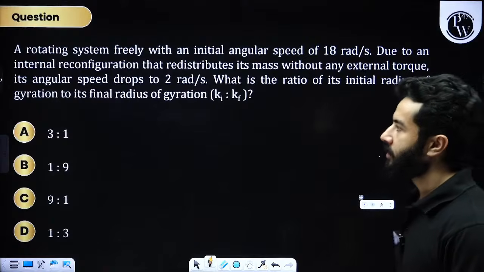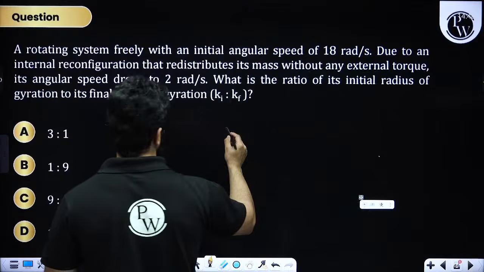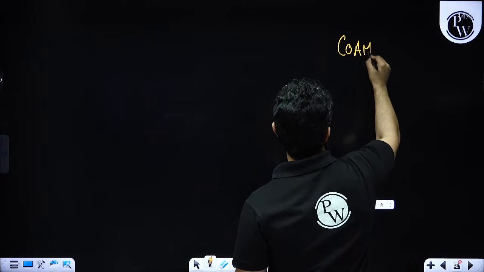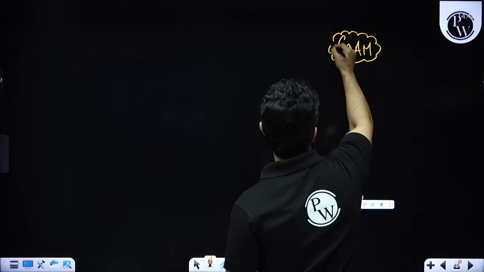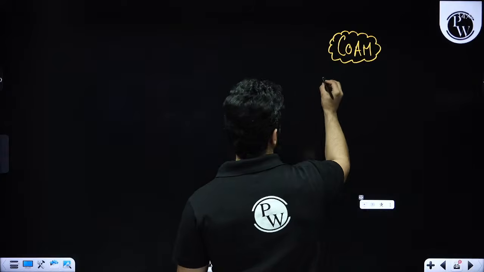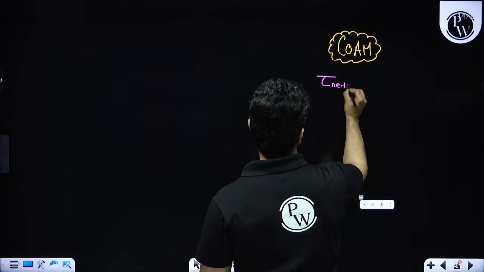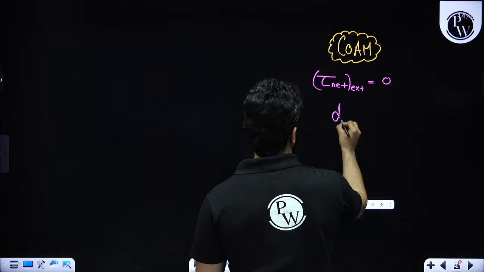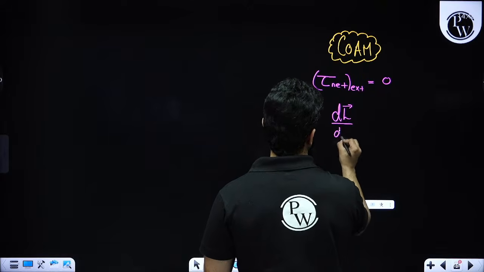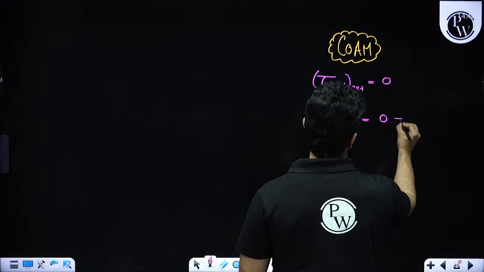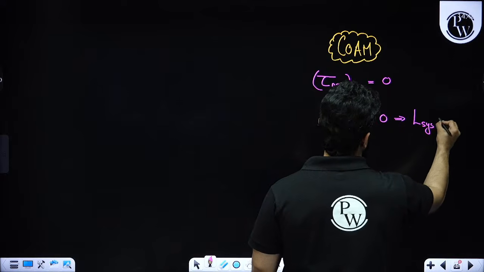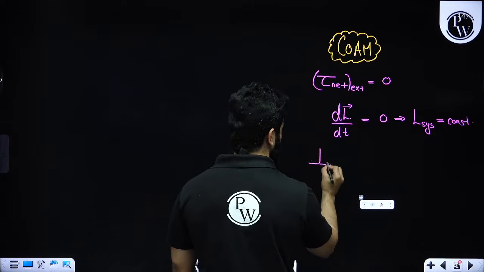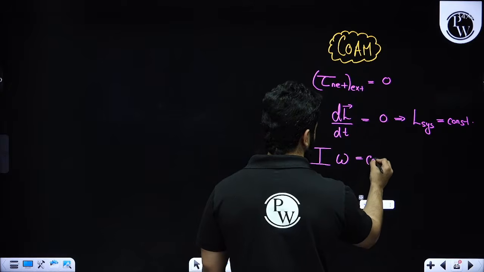Let's solve this question. Conservation of angular momentum is very, very important. Please remember, just like conservation of linear momentum, please solve multiple questions of conservation of angular momentum. It basically says that if the net external torque is 0, and net torque can also be written as dL by dt, this will be 0. This means the angular momentum of the system will remain constant, and angular momentum can be written in one more way, that is I omega. So I omega will be constant.